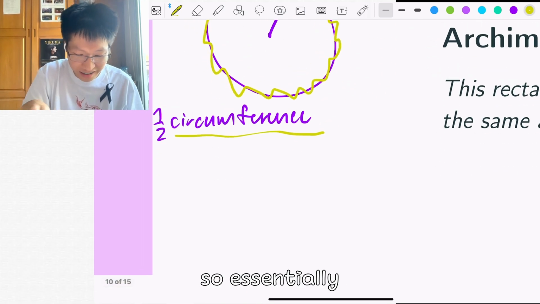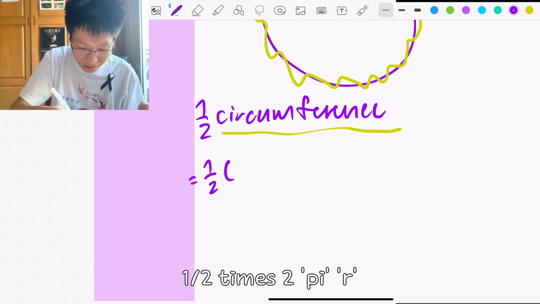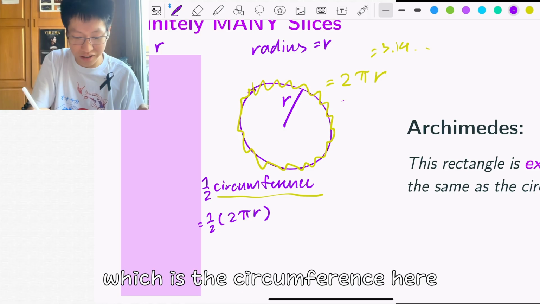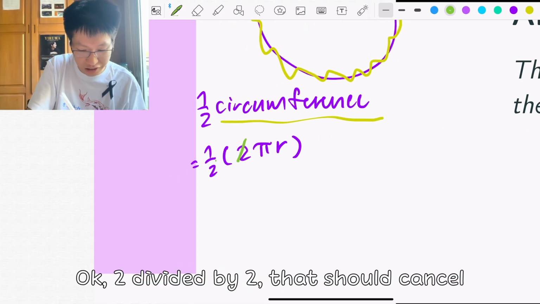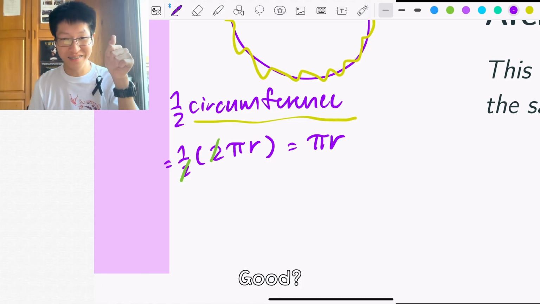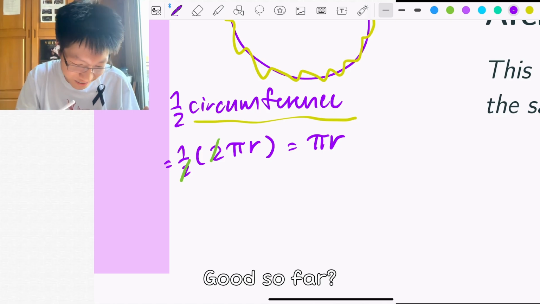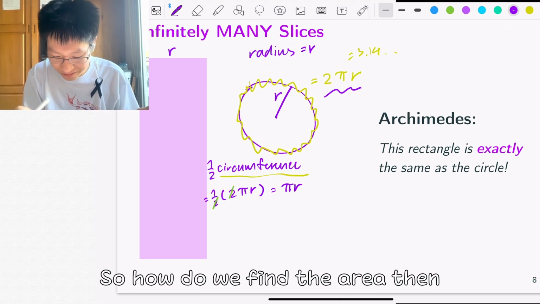So essentially, this one here is equal to 1/2 times 2 pi r, which is the circumference here. And then 2 divided by 2 cancels, and that results in pi r. Good? Good so far?